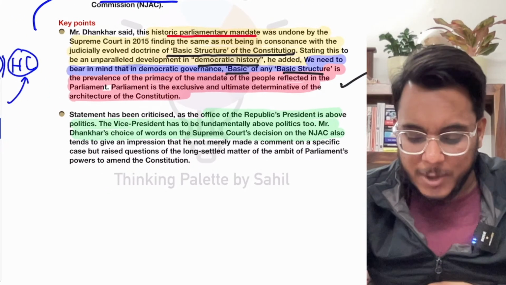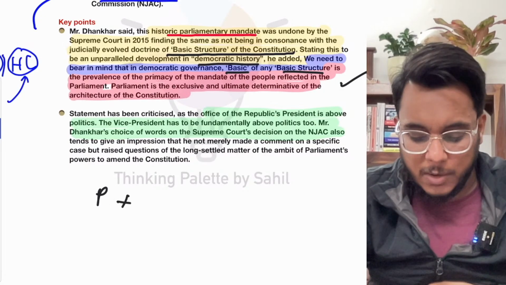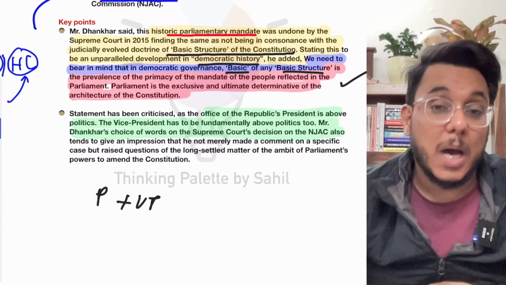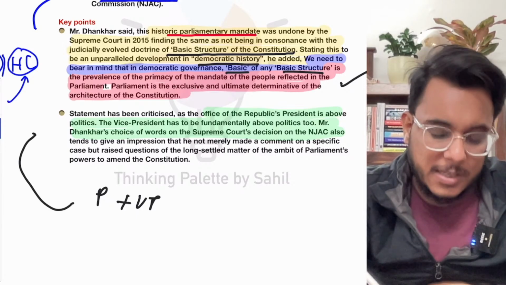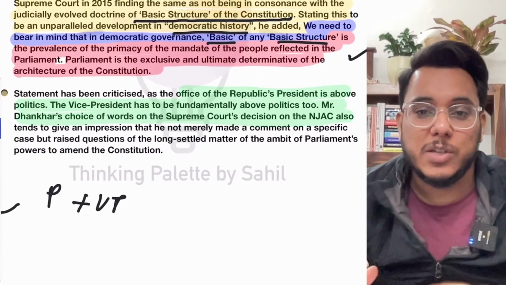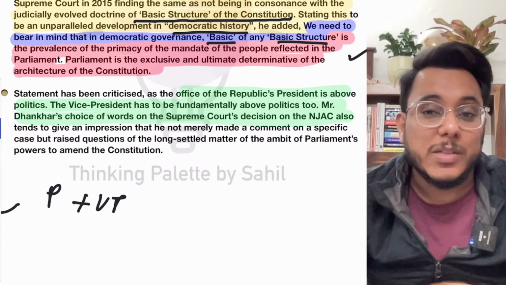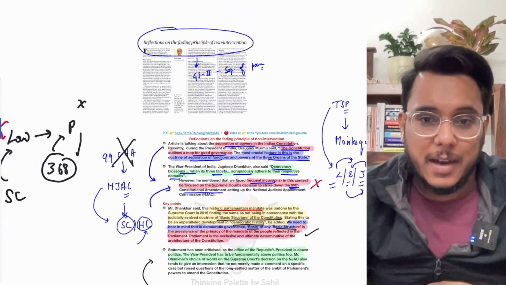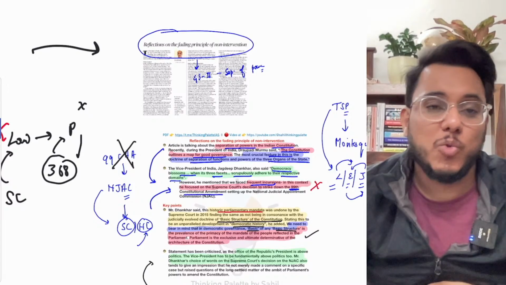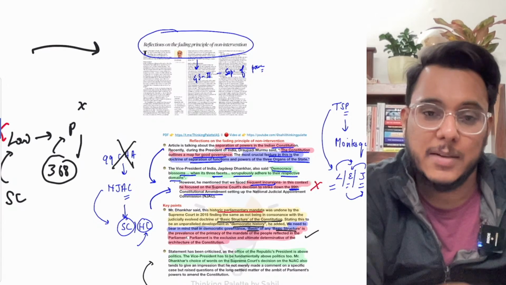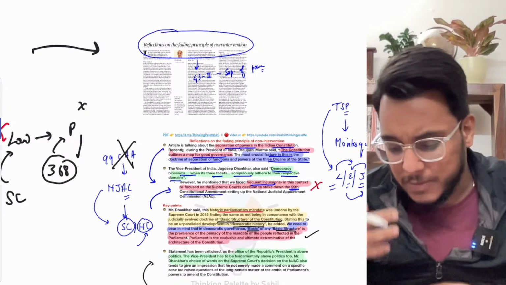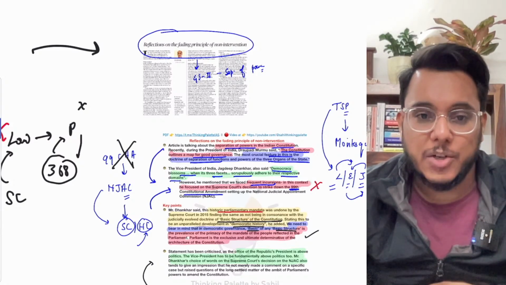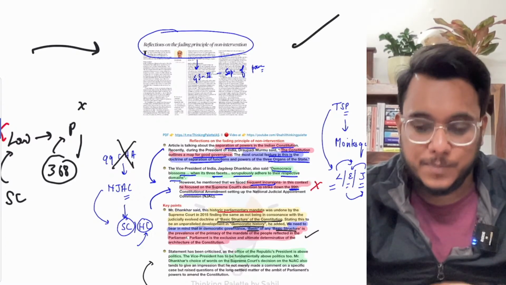It is being said that when we talk about the President's office and the Vice President's office, they need to act beyond party lines. They are above politics. But here the Vice President might have given this particular statement under some kind of political influence. That can be the thing. Is it clear? So this is the issue being discussed in this particular article. However, many of the references and expressions given in the article are not that important for examination. Now we'll move to the next article.